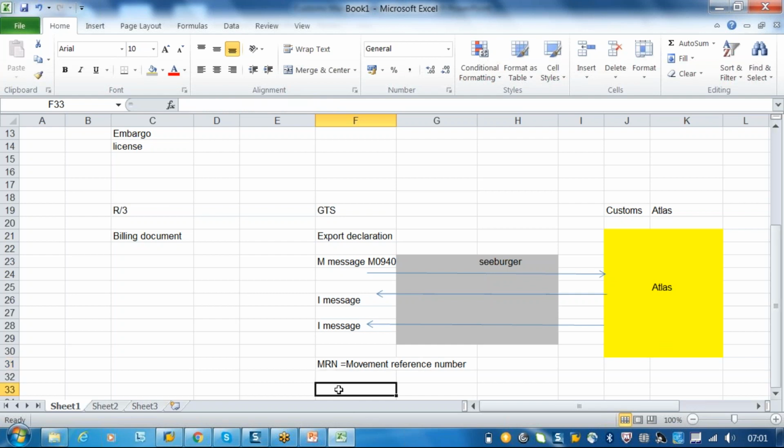So now they will have the e-message. E-messages are nothing but email messages to the customer. Now we are not sending anything to the customs, but we are sending the messages to the customs.